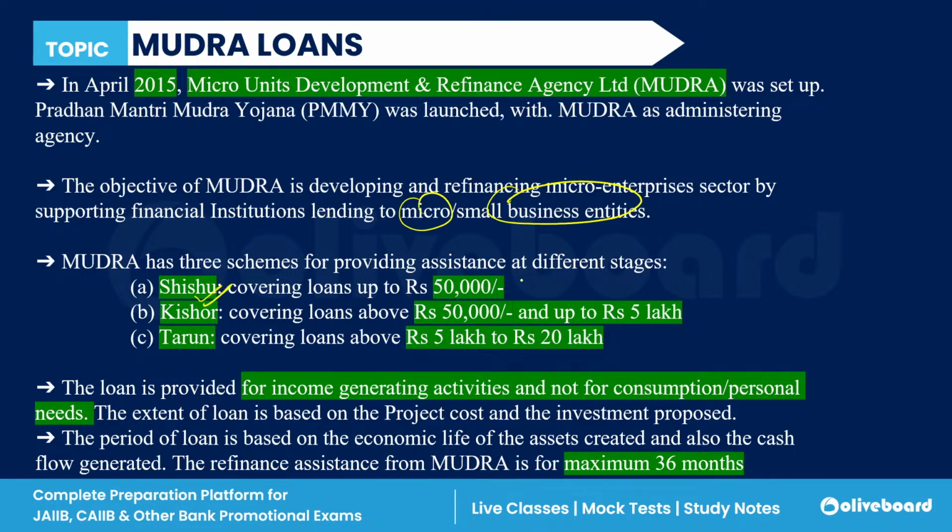Shishu, which covers a loan up to rupees 50,000. Kishore, which covers a loan from 50,000 to 5 lakh. And Tarun, where the loan is covered from 5 lakh to 20 lakh. The loan is provided for income generating activities, not for personal use. And refinance assistance is also there in Mudra Yojana, and it is available for a maximum of 36 months. Clear? Yes or no, everyone? Clear?